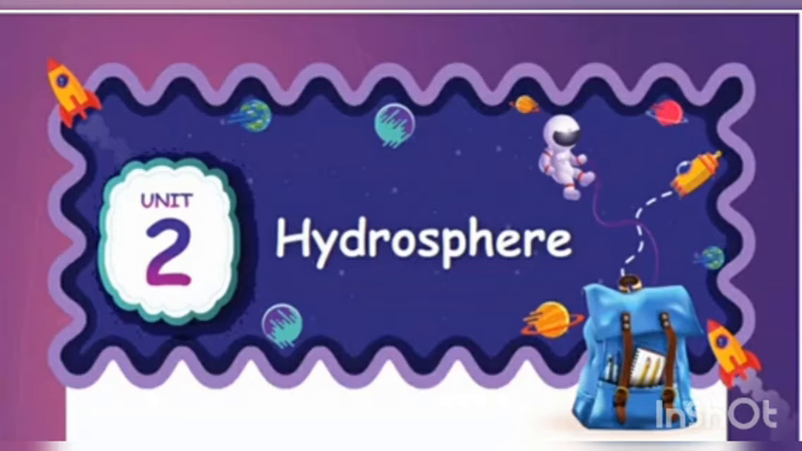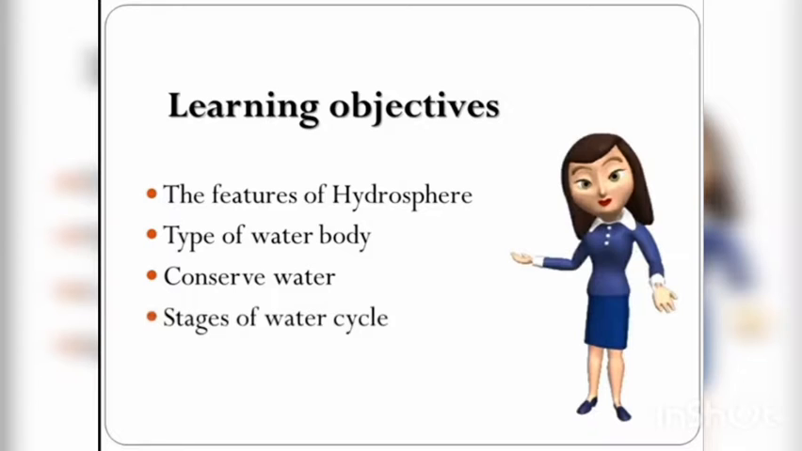Before we get into the lesson, students will be able to know the learning objectives. Learning objectives: the feature of hydrosphere, types of water body, conserve water, stages of water cycle.